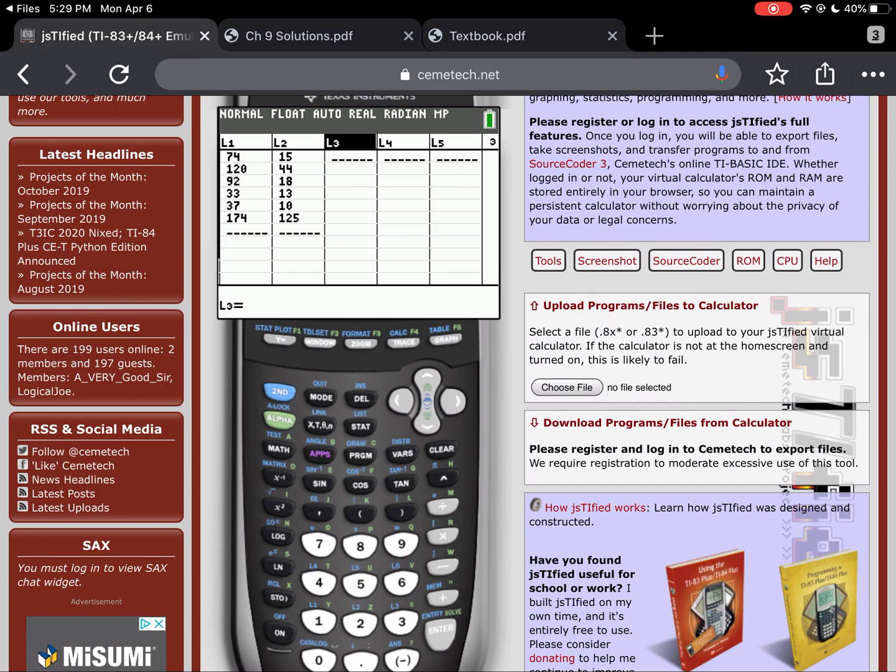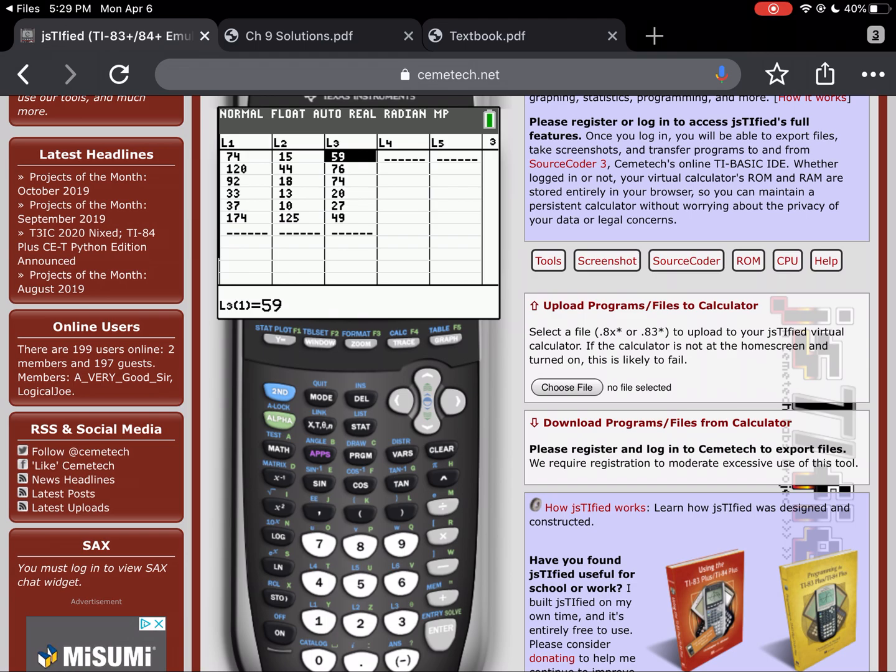So I'm going to highlight L3. I've actually plugged the 10th launch in for list 1 and the first launch in for list 2, just because to me that makes more sense. So now I'm going to take list 1 minus list 2. Now I have my differences, which not surprisingly are all positive.